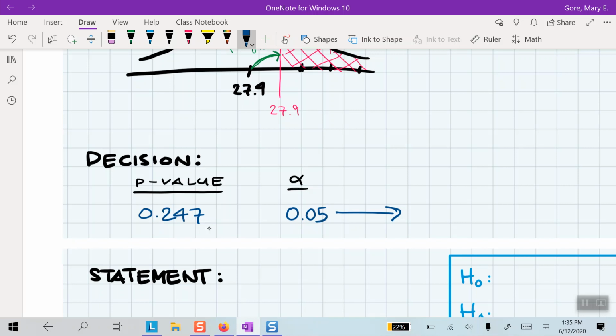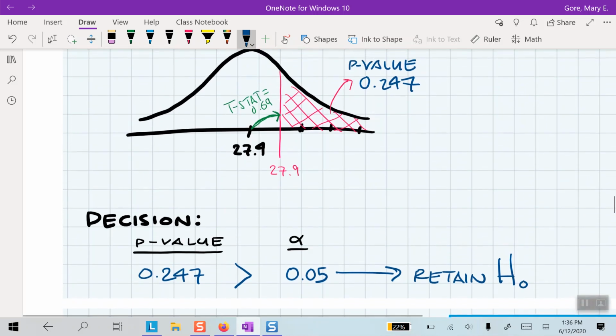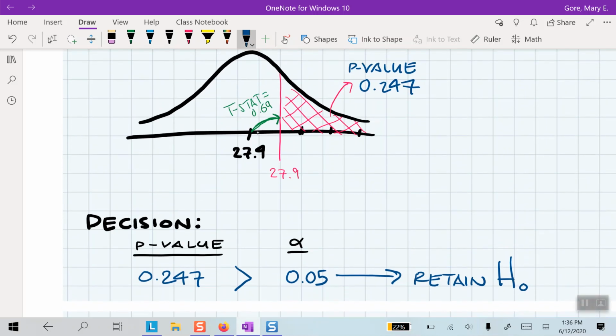It's almost 25% at 0.247, and 5% is where we would draw the line at unusual. So our p-value is clearly greater than our alpha. That means we will retain the null. And as you can see, our data is not all that different, going back to this picture again, from the national mean.